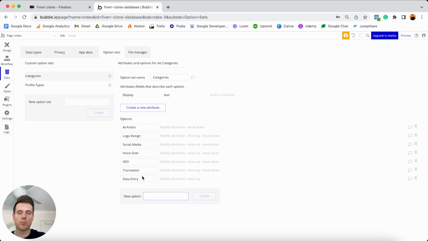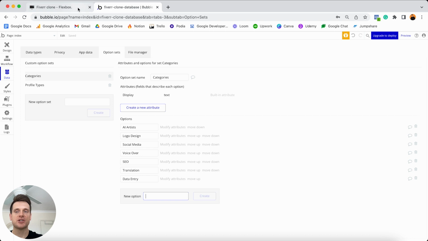Now, this is just a small list of categories that I wanted to add in our tutorial today. But if you ever wanted to add a long list of categories, so anything else like software developing or different categories of data science or digital marketing, this is where you can add those in. So feel free to pause this tutorial and add in whatever options you would like.